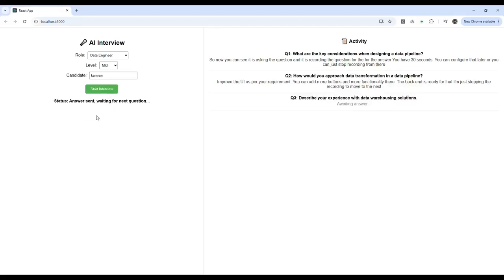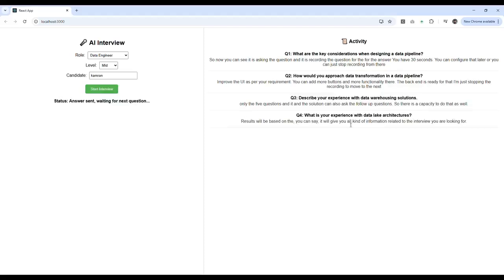Let me go to the next question. It will ask me 5 questions and show me the results. What is your experience with data lake architectures? The results will give you all kinds of information related to the interview. You can see all the activities there. Describe your experience with data integration tools, e.g. Apache NiFi, Talend. I hope this will be the last question, as I said earlier. I'm stopping there, so it will process the result.